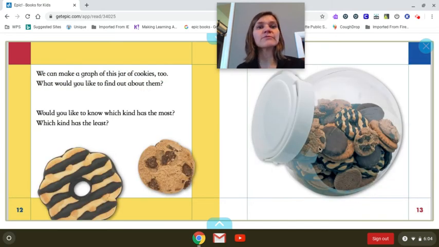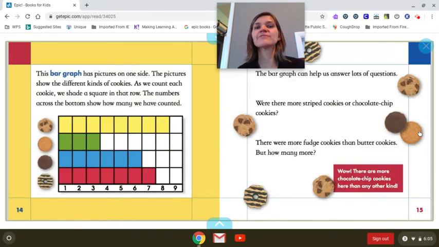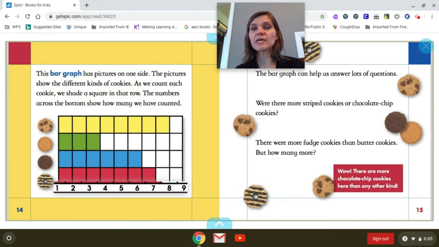We can make a graph of this cookie jar too. What would you like to find out about them? Would you like to know which kind has the most or which kind has the least? Let's find out. This bar graph has pictures on one side. The pictures show the different kinds of cookies. As we count each cookie, we shade a square in the row. The numbers across the bottom show how many we've counted. Okay, so the bar graph can help us answer lots of questions.